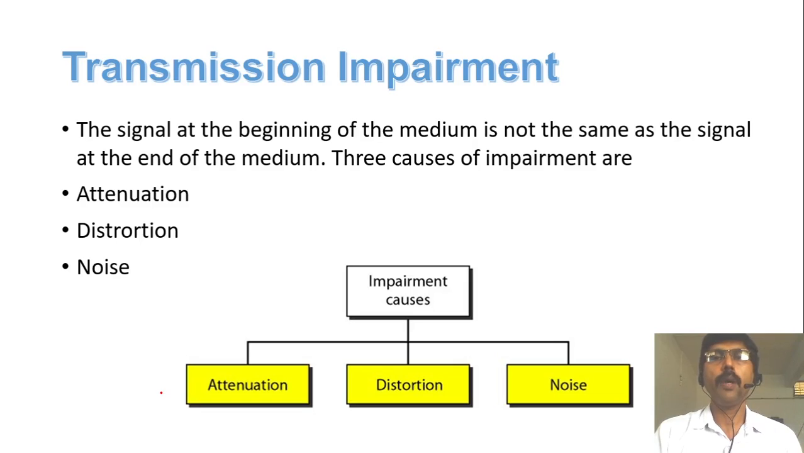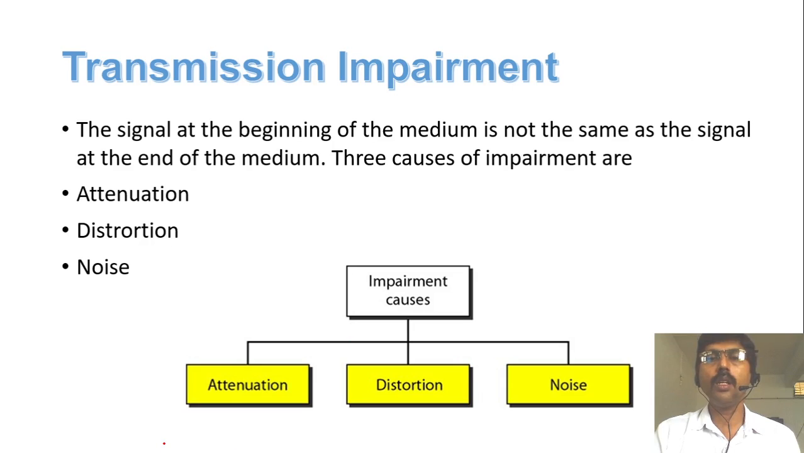Transmission impairment. Whenever we send some signal over a transmission medium, the signal which is sent is not the same as the signal which is received at the destination. That means some signal will be lost. These are actually transmission impairments.